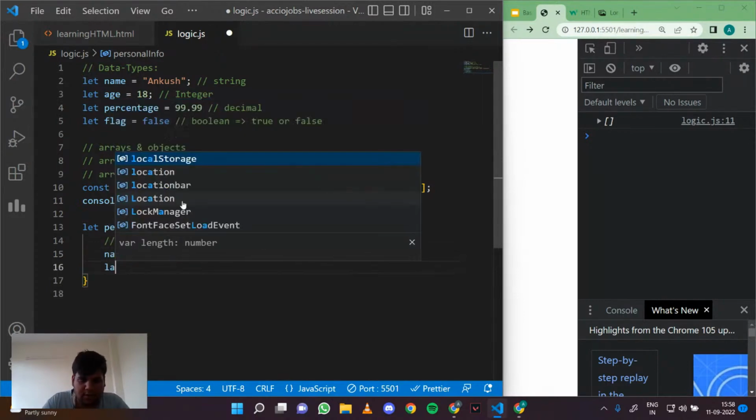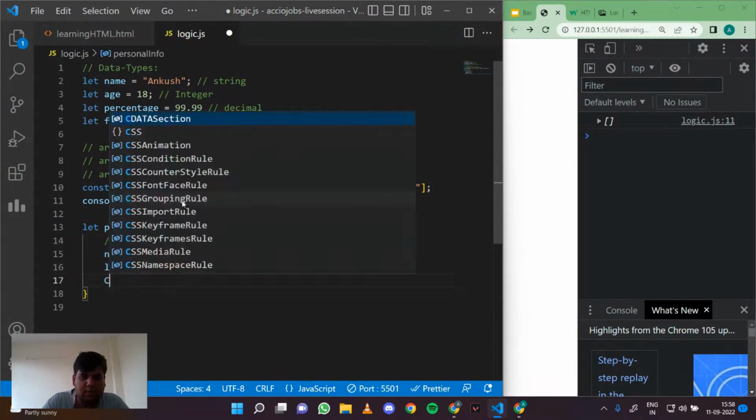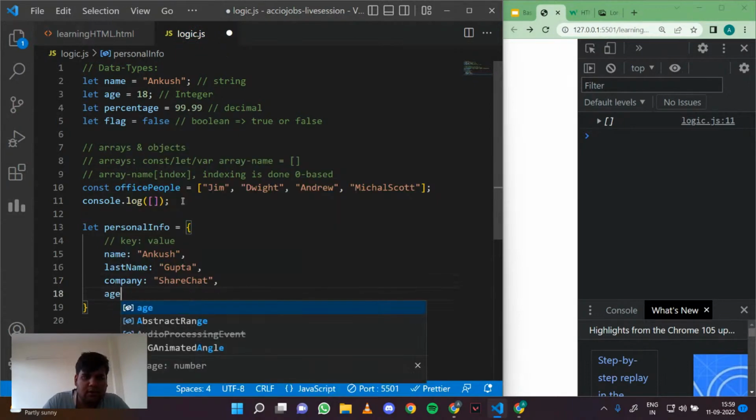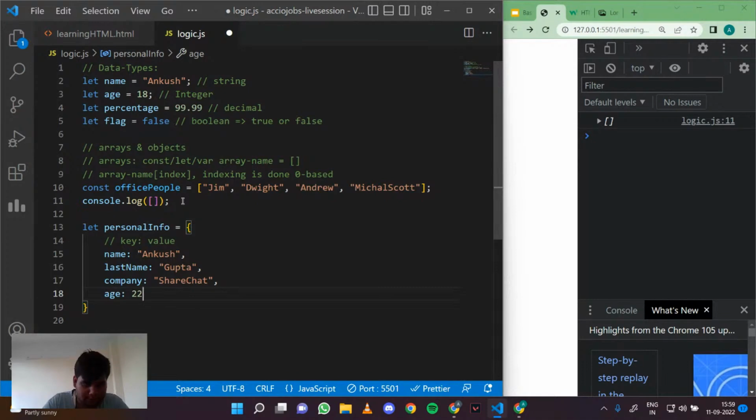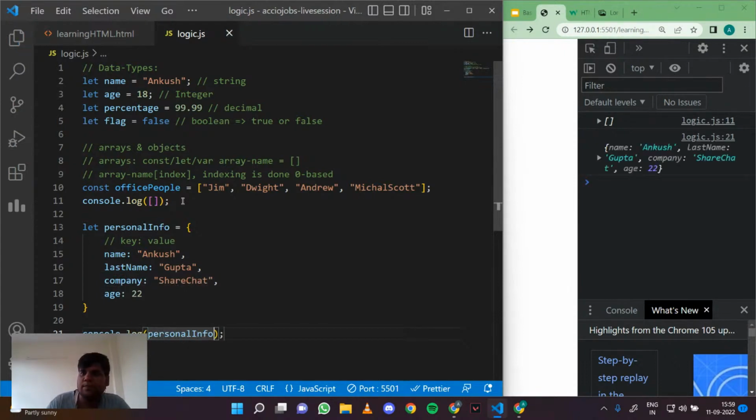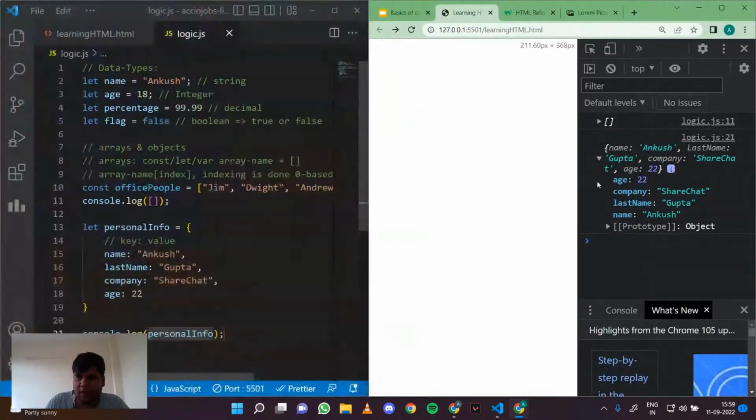Then a comma for another, last name, that can be Gupta. Then let's say company, ShareChat. Then age 21, 22, sorry. And if I log this personal info now, you can see that we got all this personal info: age 22, company ShareChat, last name Gupta, and first name Ankush.